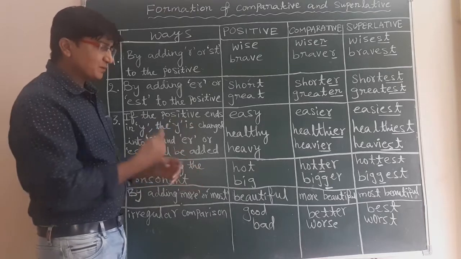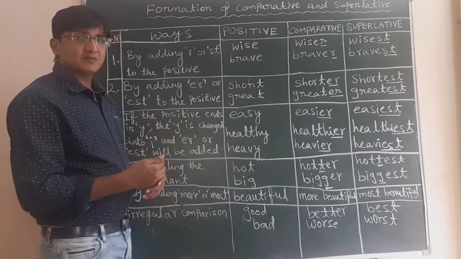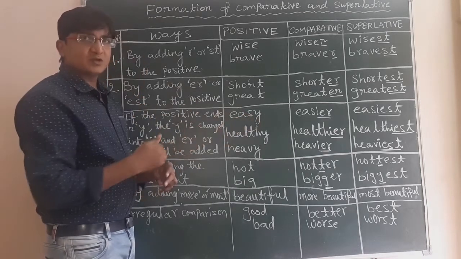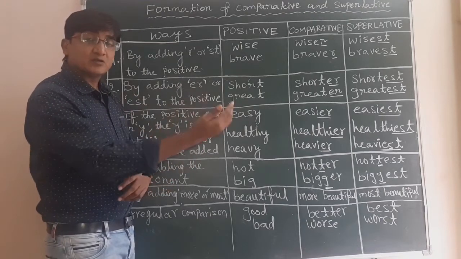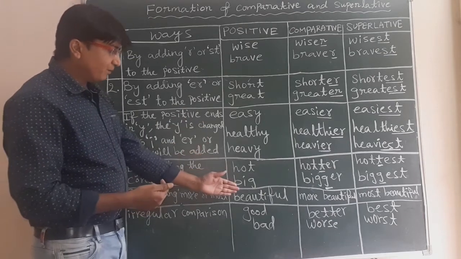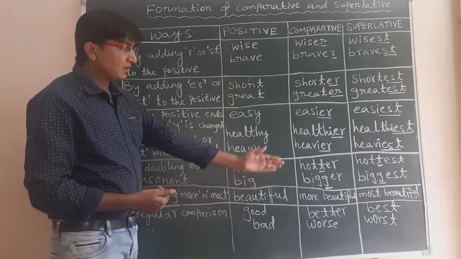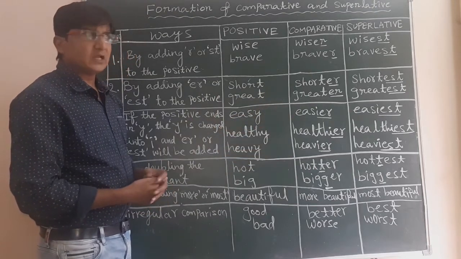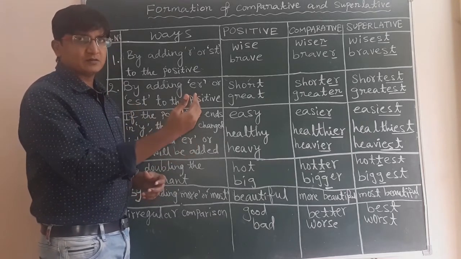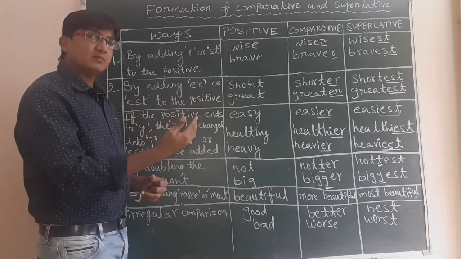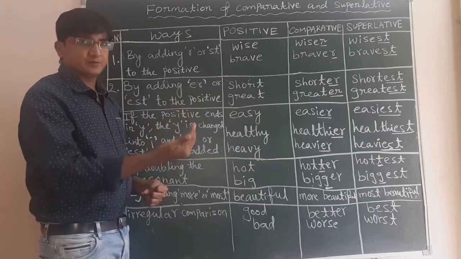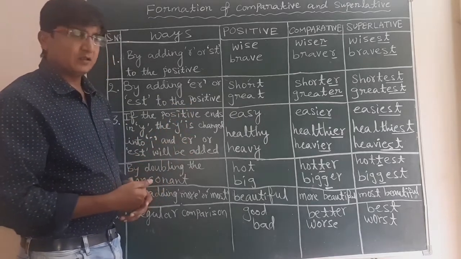We even have exceptions in this. There are certain words which have two syllables also, but they take more to form their comparative degree and most to form their superlative degree. So here: beautiful, more beautiful, most beautiful; important, more important, most important; valuable, more valuable, most valuable; useful, more useful, most useful. In this way we can say many examples.